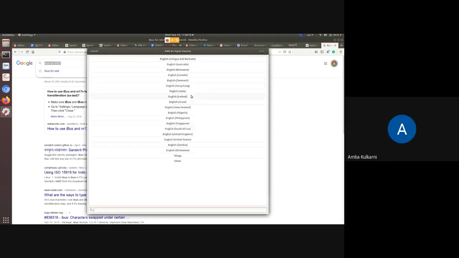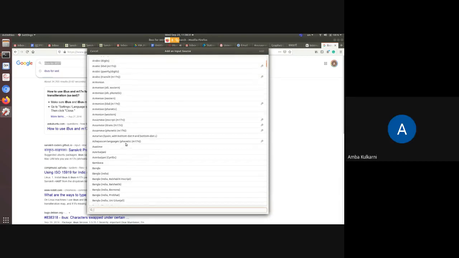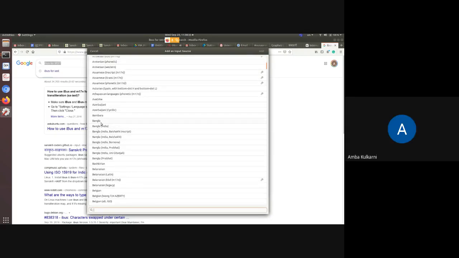So Telugu was there like this. I have several here, but no, there's other. If I go to other, I get all these. So many are there. So I have Bangla, India, various keyboards are there. Okay.